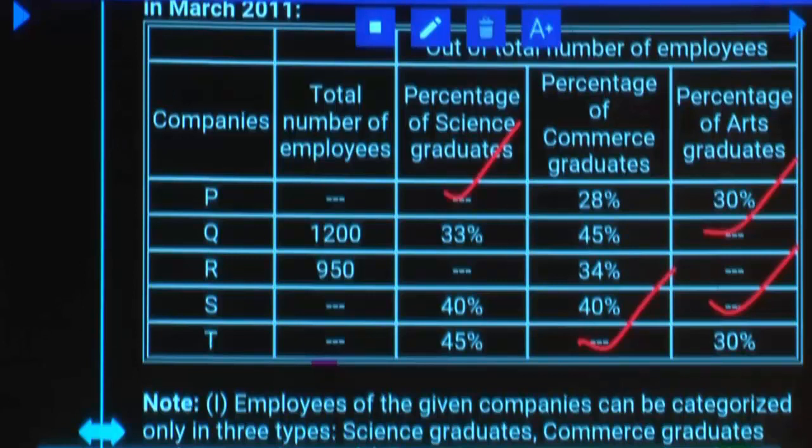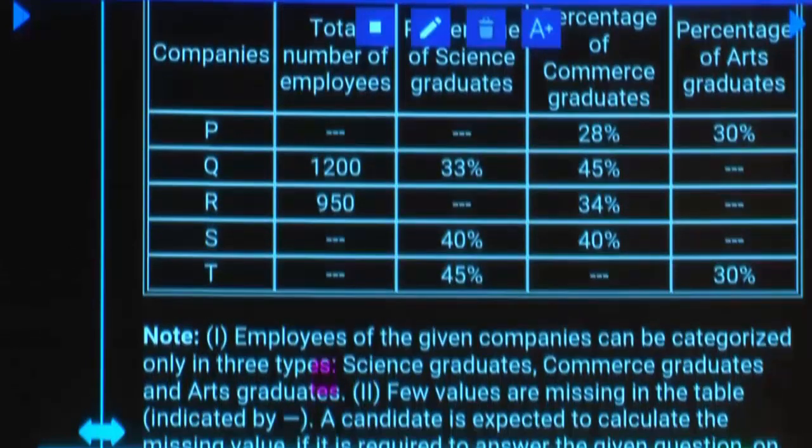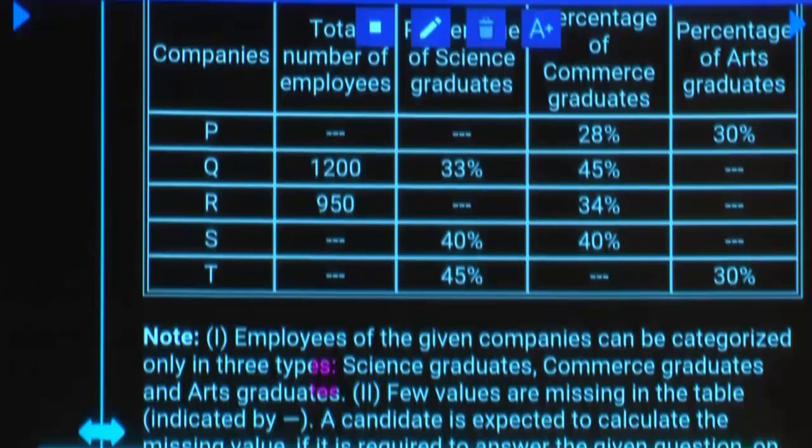For R, there are 2 values incomplete. So sum of those 2 is 66%. That's what we can derive, not more than anything. Am I right? Right. Now let's see. What was the difference between number of commerce graduate employees and arts graduate employees in company Q? Total how much we have?